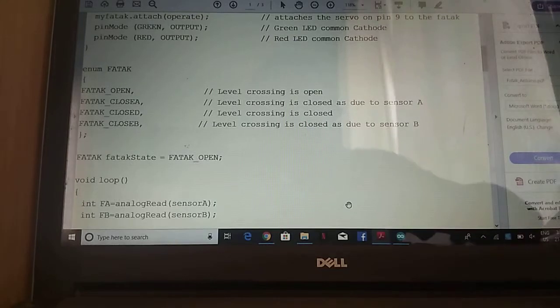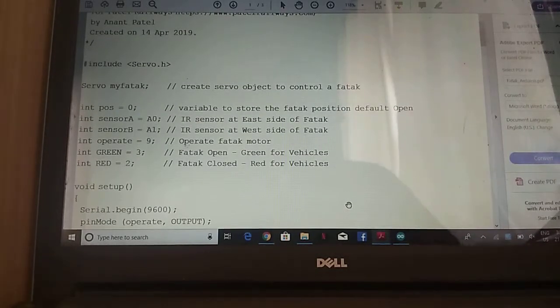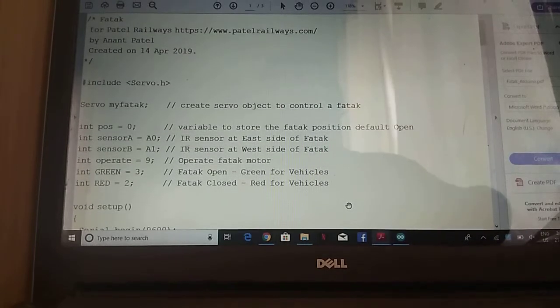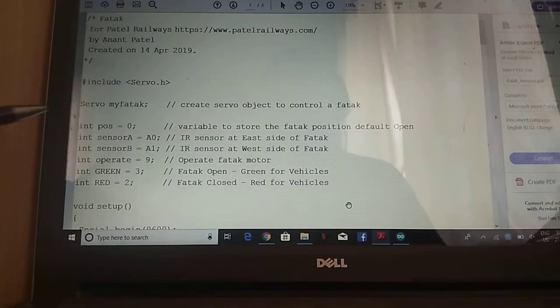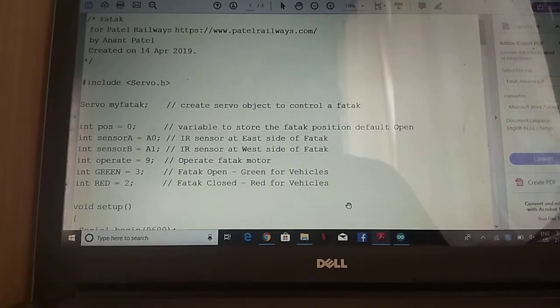So this is the sketch where the servo library is included and a servo is created as my FATAC, and then these are the various input and output configurations for the program.